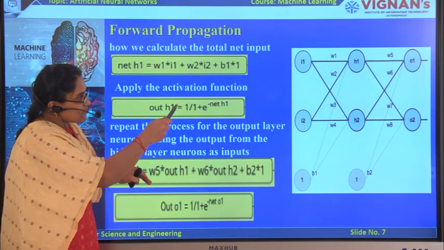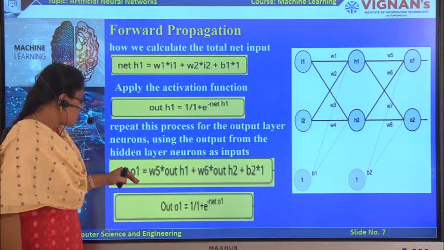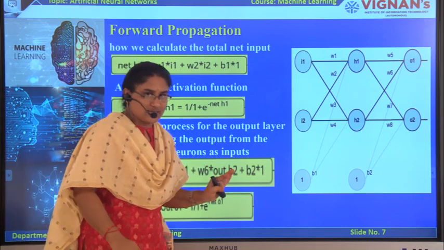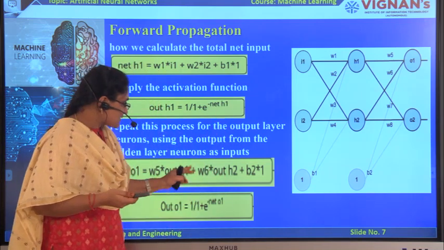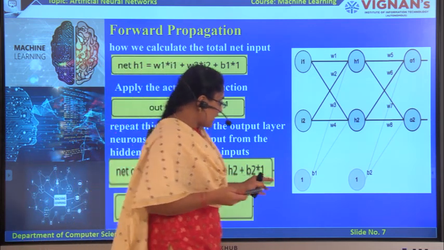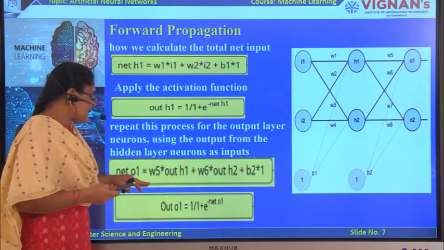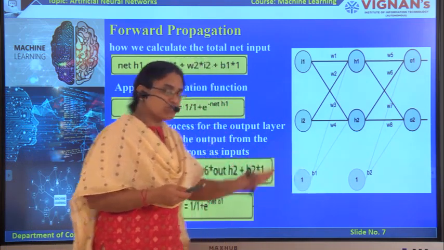Here I am first computing the net input for O1. So O1 is equal to W5 into output of H1. Here the output of H1 is the input for this O1, plus W6 into output of H2, plus bias 2 into 1. Like this we can calculate the net input for each output node in the output layer.